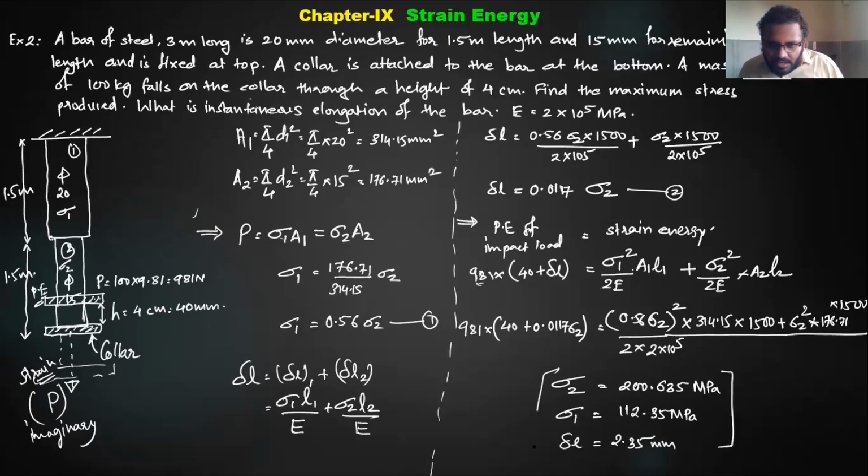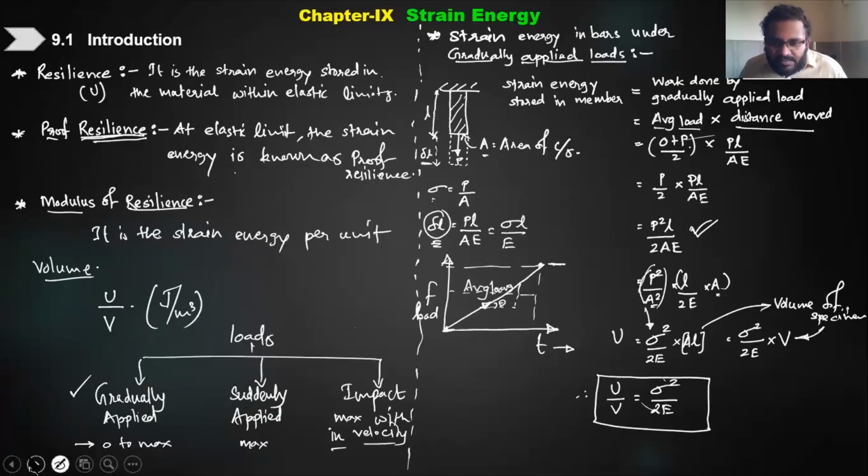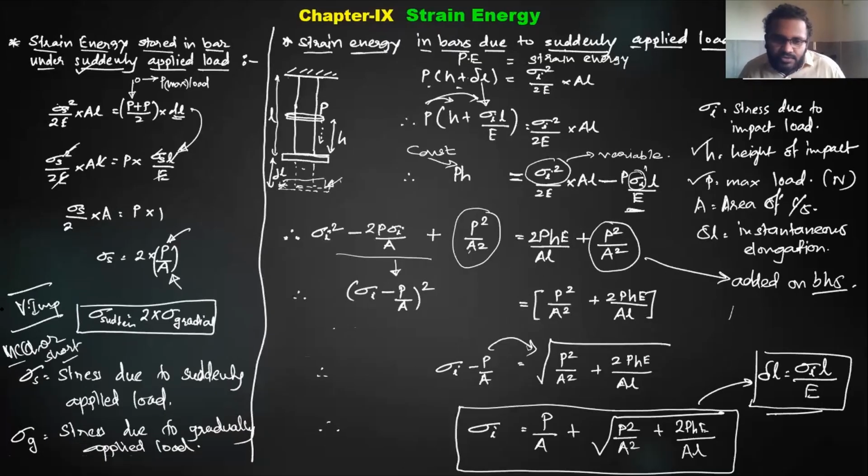Okay. So these are our answers. Are you getting this? This is a simple chapter in which this kind of numerical will come. I haven't taken numericals on questions like the load being suddenly applied or gradually applied, because a very simple formula is there, sigma square by 2E. Even in the simple problem they will ask you to find the stress if the load is applied gradually, and if the load is applied suddenly, it will be double that. Sometimes this is important for MCQs or direct short answer questions, and can even be asked in vivas. Mostly, whenever a numerical comes, it will be on impact load.